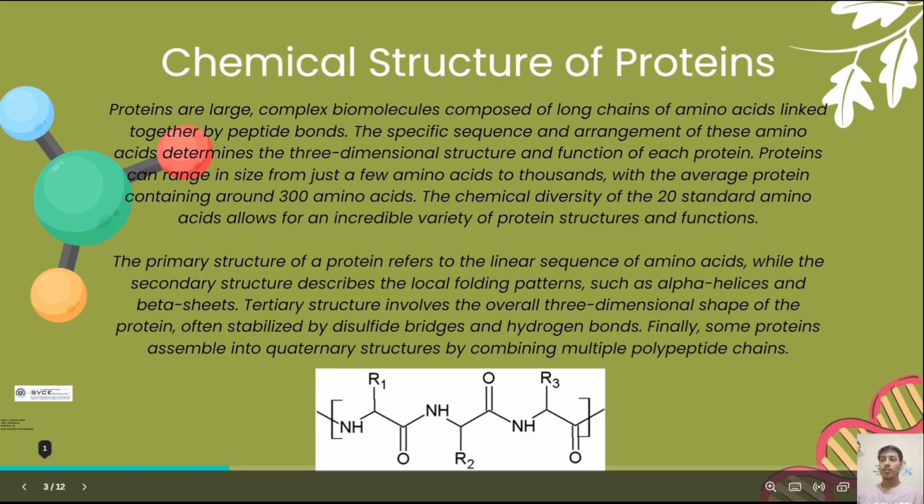The primary structure of a protein refers to the linear sequence of amino acids, while the secondary structure describes the local folding patterns, such as alpha helices and beta sheets. Tertiary structure involves the overall three-dimensional shape of the protein, often stabilized by disulfide bridges and hydrogen bonds. Finally, some proteins assemble into quaternary structure by combining multiple polypeptide chains.